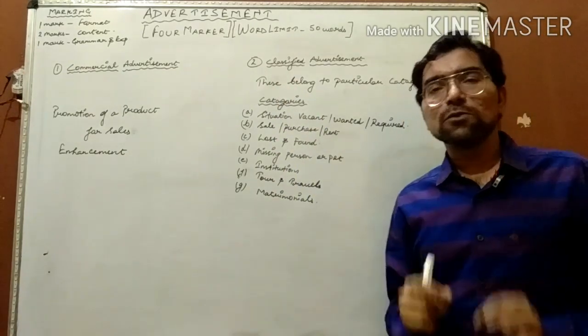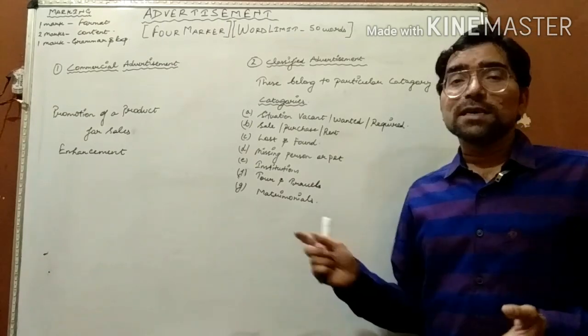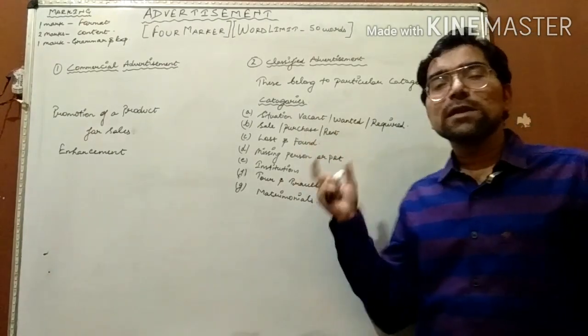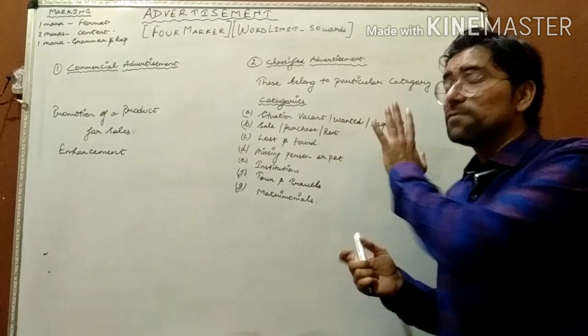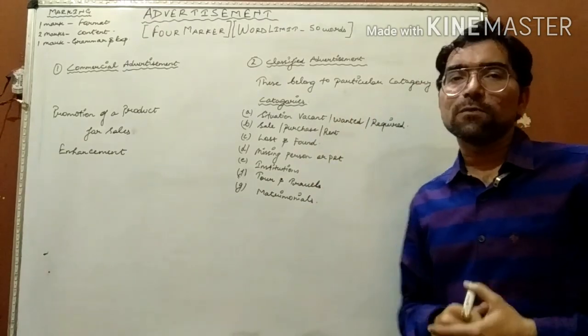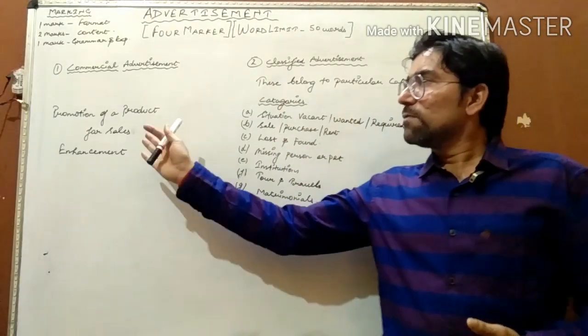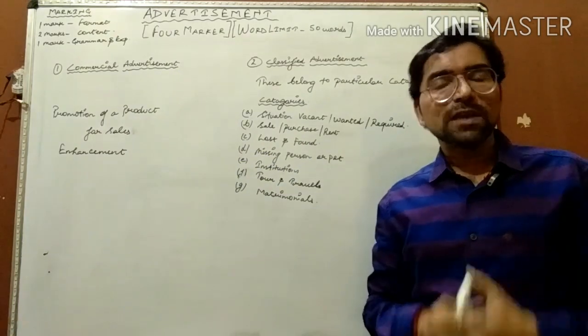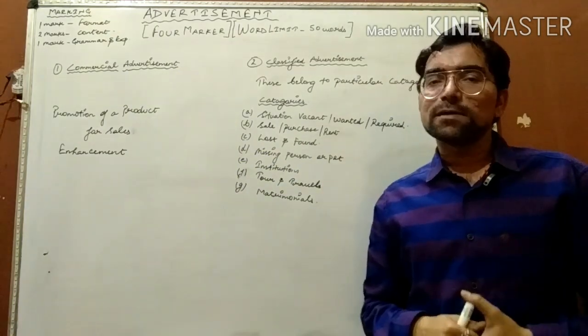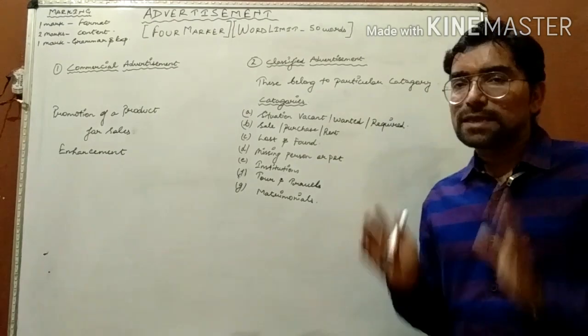You will be given 0 marks. And the same is the case vice versa. If the question requires the classified advertisement format and you have drafted that advertisement in commercial format, then also your marks shall be deducted. No marks shall be allotted in that case.